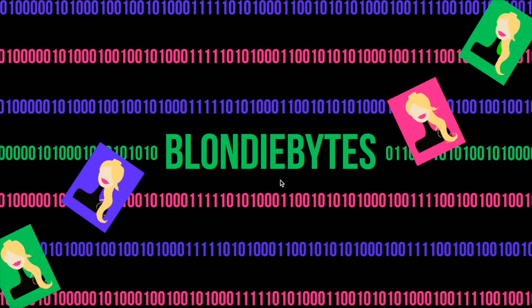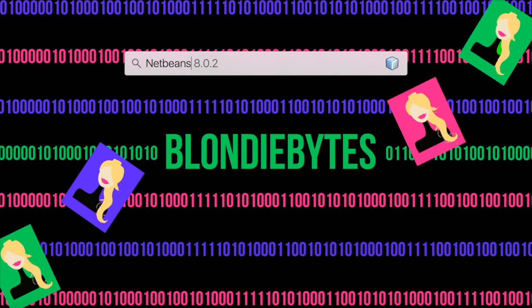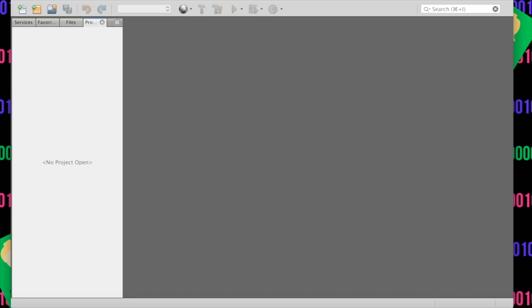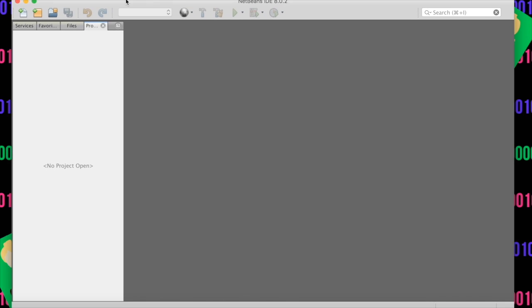Now we are going to open NetBeans, here we are. And with this NetBeans, we're going to go back to some of our old projects and make them generic. And so we're going to make some generic methods and solve some of our older problems. And so this is booting up as slowly as possible here.